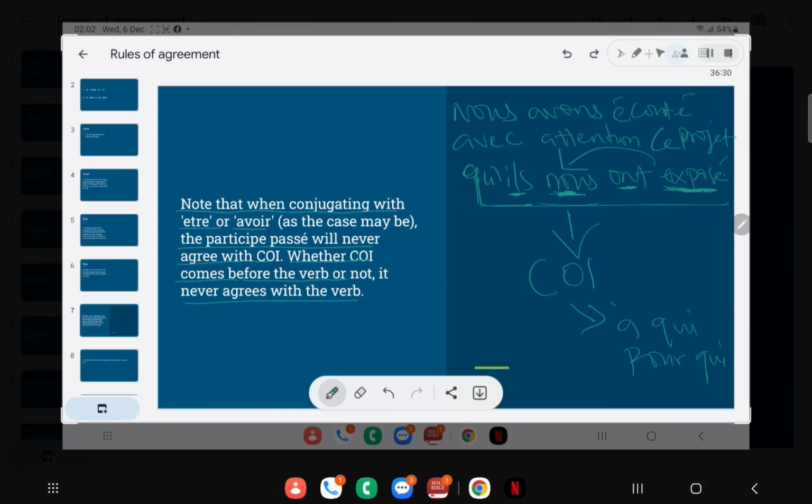Alright, nous here is functioning as a COI, and the rule is that nothing ever agrees with a COI. COI is an orphan in the business of Passé Composé. Nothing agrees with it. So you have to be careful to point these things out. So that's that for Passé Composé. See you all in the next class.